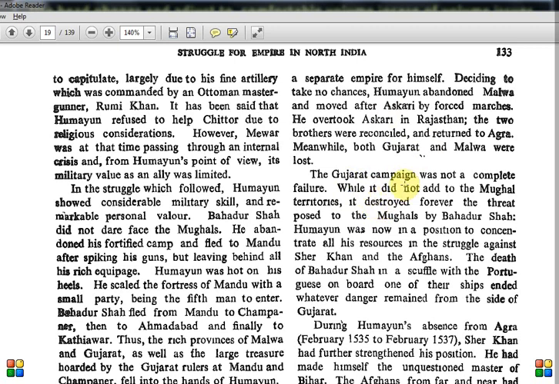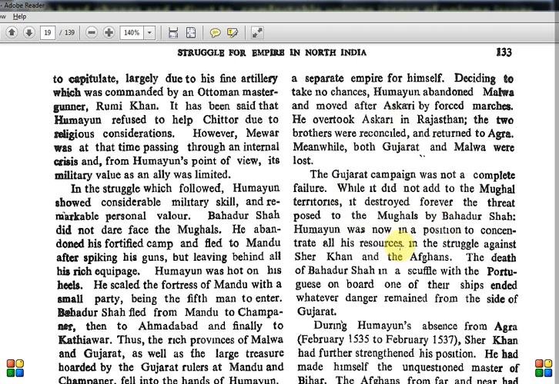The Gujarat campaign was not a complete failure. While it did not add to the Mughal territories, it destroyed forever the threat posed to Mughals by Bahadur Shah. So Bahadur Shah is simply running around the place, and then problems happen between brothers, and places are gained and lost, this to and fro is happening, and it's not adding to territories or military strength or anything. It's just that this Bahadur Shah was kept away. That is the only gain.